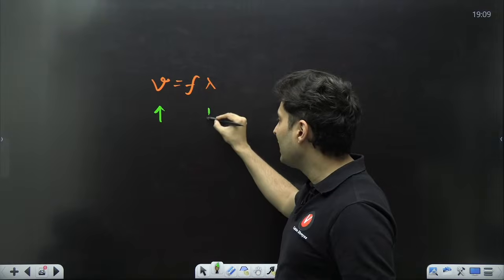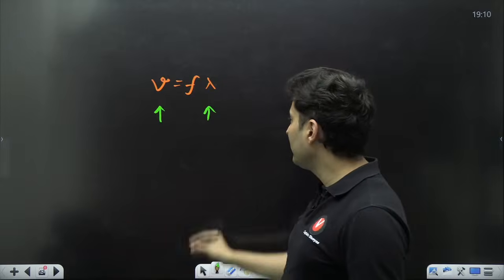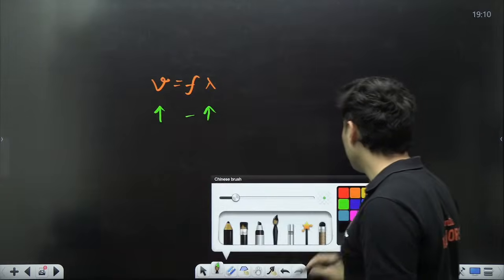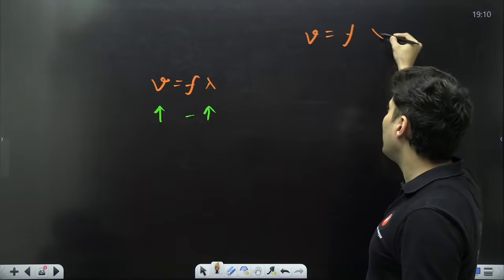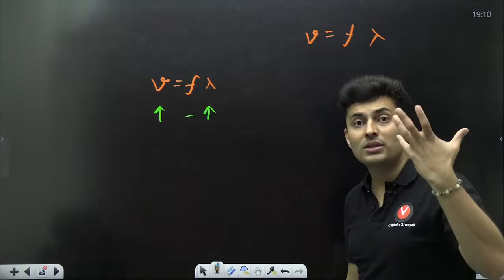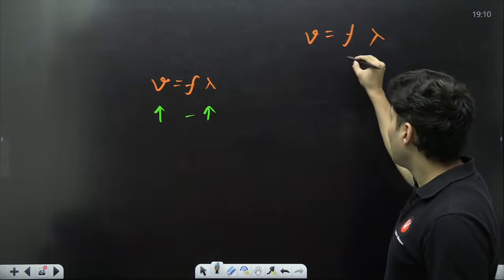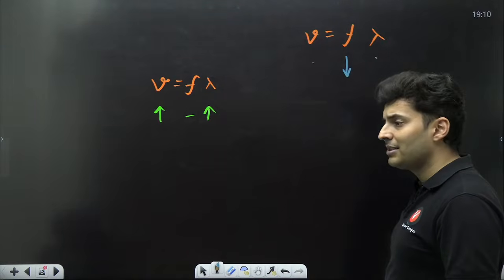So automatically wavelength will increase. Frequency will remain unchanged. Similarly, if I tell V is equal to F lambda, I used a new source, a new speaker, and the frequency reduced. So will wavelength change or wave speed change?